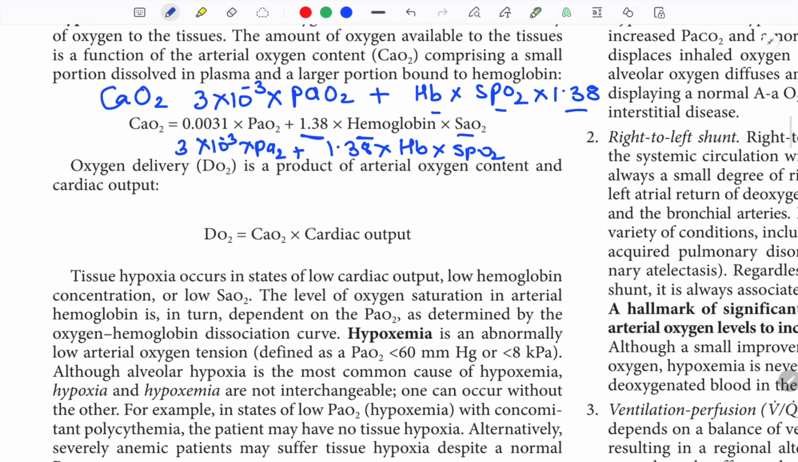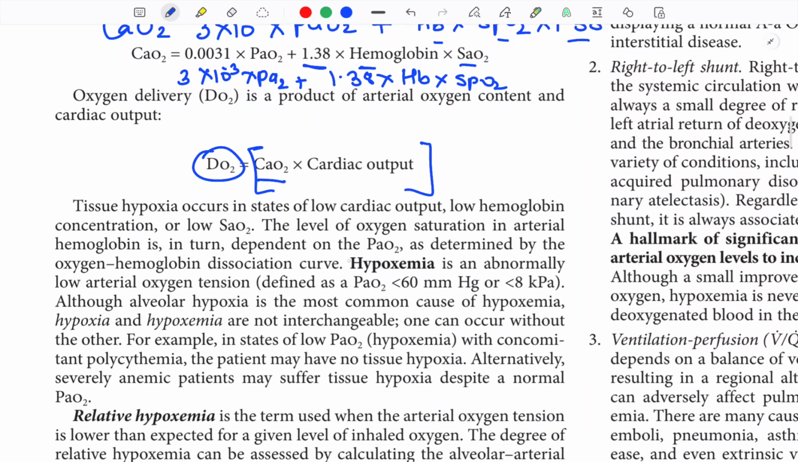What is the delivery of oxygen? Delivery is cardiac output into content. Oxygen delivery is oxygen content into cardiac output. What is hypoxemia? What is the definition? It is an abnormally low arterial oxygen tension, which is PaO2 less than 60 mmHg or less than 8 kilopascal.